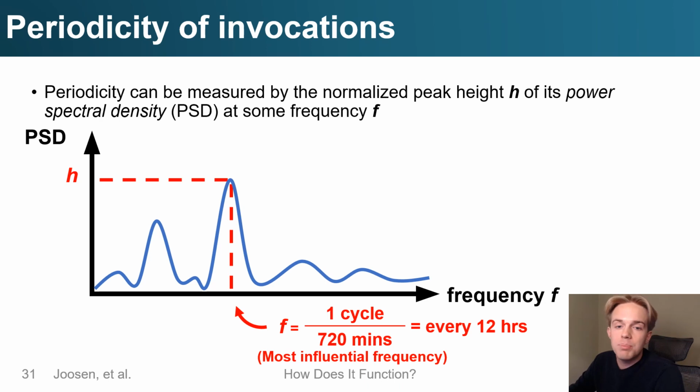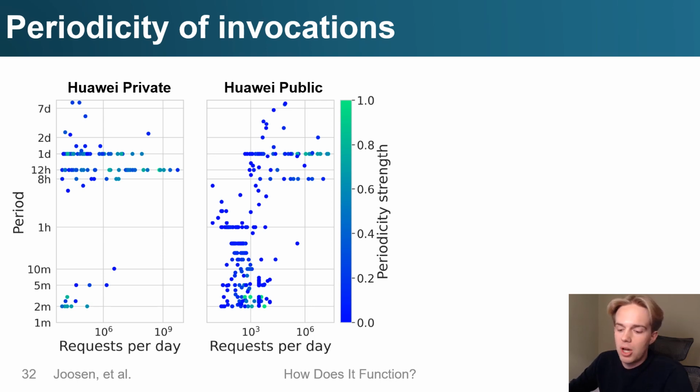So we begin with periodicity, and we can get a fairly complete picture of periodicity in our functions using the power spectral density, or PSD. And we note down the frequency where PSD is highest, and that corresponds to the oscillation with the strongest influence on the function's overall invocation pattern. So we can then plot at exactly which frequencies our functions are most periodic, and on the x-axis we can plot the number of requests per day they have on average.